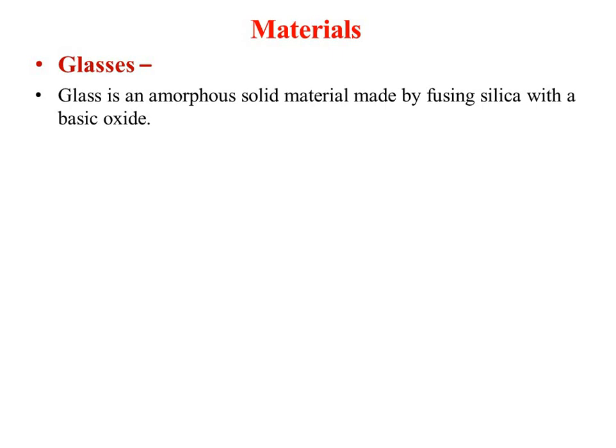Silica is an oxide of silicon; if you fuse it and mix it with some basic oxide, you will get a transparent amorphous solid material which is known as glass.